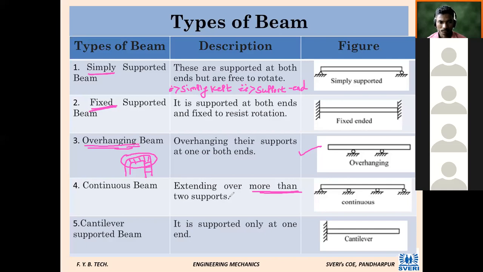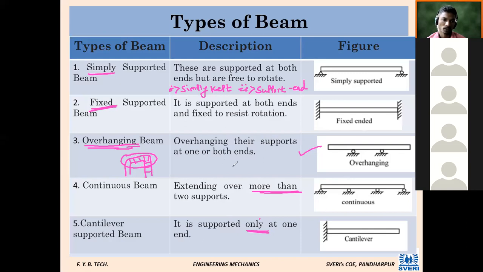In overhanging, there are supports at both ends, and in cantilever, it has support on only one end. Okay, partially correct. In cantilever beam, there is only one support. But in overhanging beam, there are supports at one or both ends, and the beam is hanging more than one.